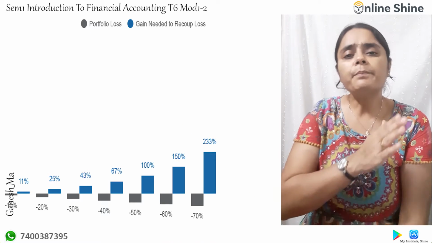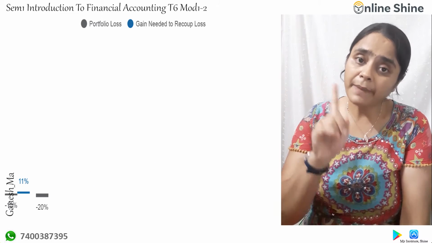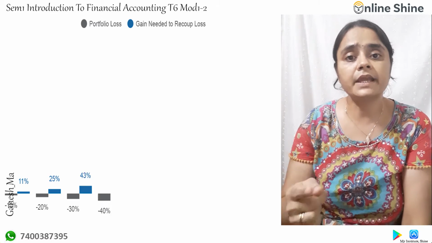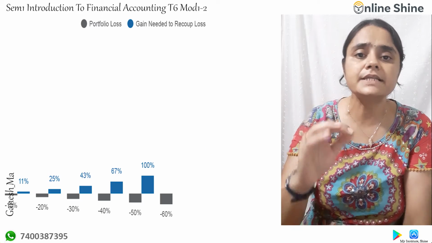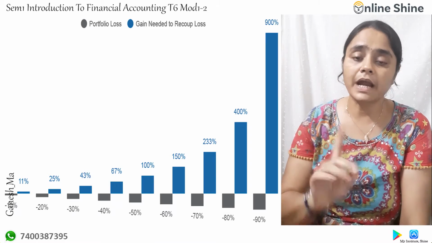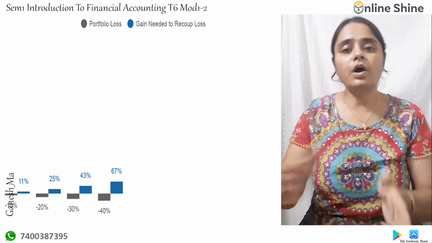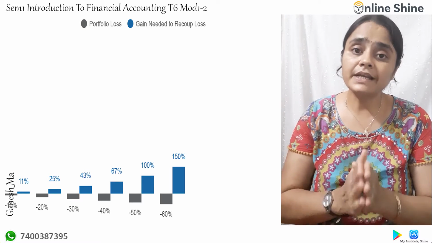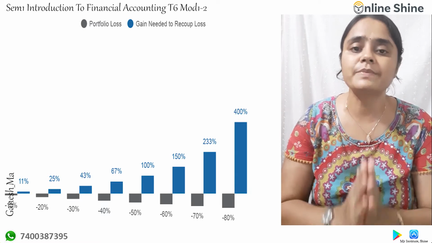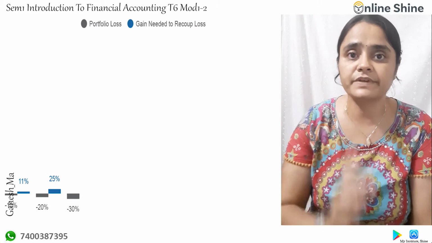It says provide for all losses and expenses, but record your income and gain only when genuinely it is earned. If you are expecting some income, don't record it unless and until you have genuinely earned it. But you provide for all losses and expenses so that it will show a correct picture of your business, a correct picture of your profit and loss account. That is the principle of conservatism.